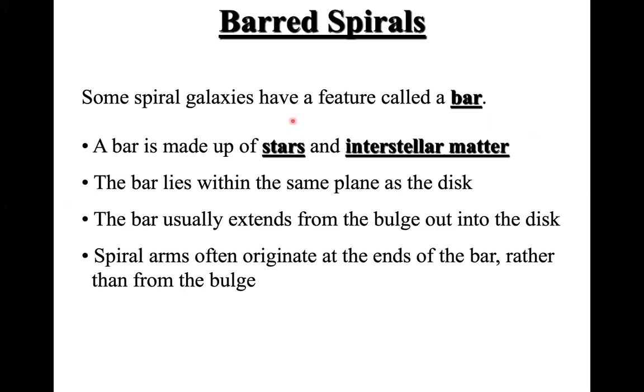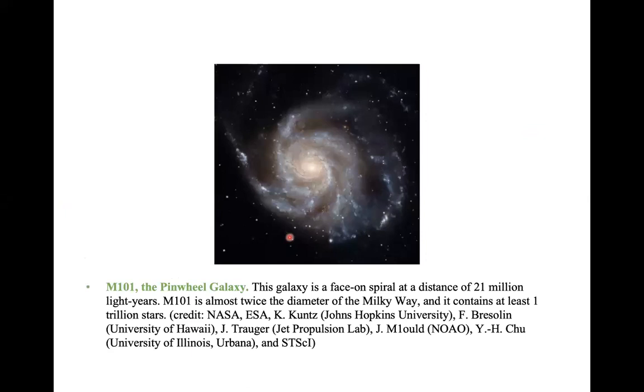And again, some spiral galaxies have a feature called a bar. That's what I have mentioned. The bar is basically made of stars and interstellar matter. Since I have limited time, I'm going to go through this a little bit quickly. So just make sure that you read through and identify these specific features of the spiral galaxies.